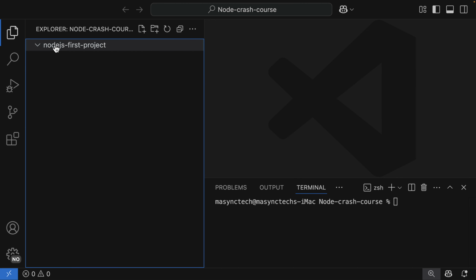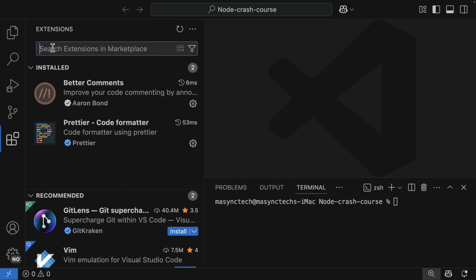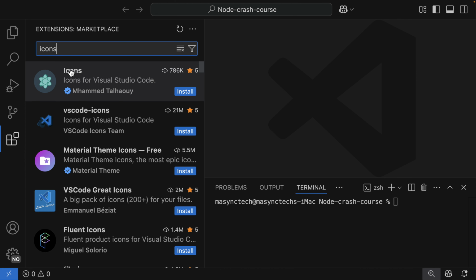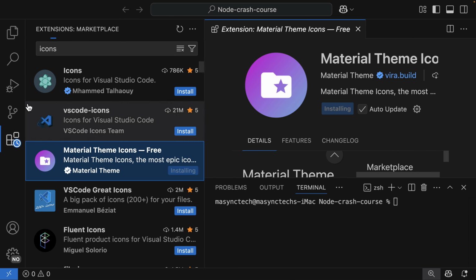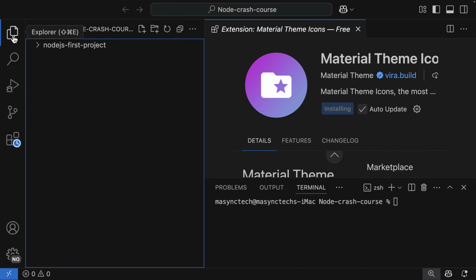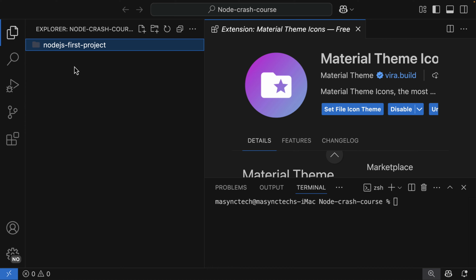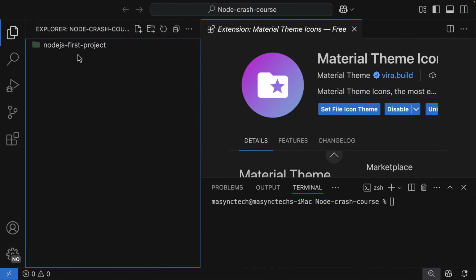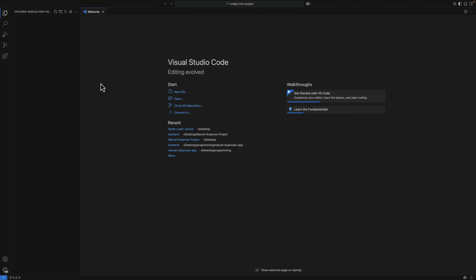Let's install an extension to beautify our folders and files. We can install VS Code icons. So I'm going to search for icons, and let me try Material Icon Theme. Let me search for that, and then trust publisher and install. And let's have a look. I like this one. What about different colors? Let's try Icon Ocean. I'm going to open this folder at the root level and then open folder.